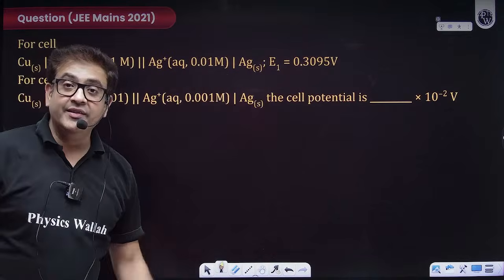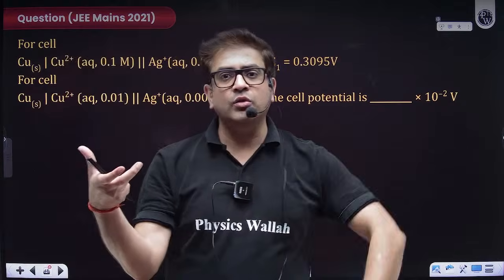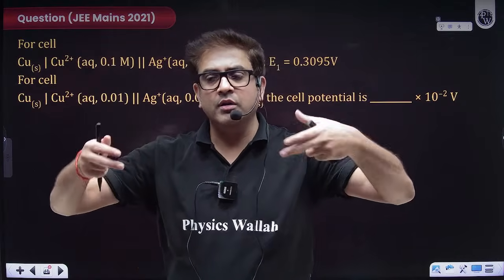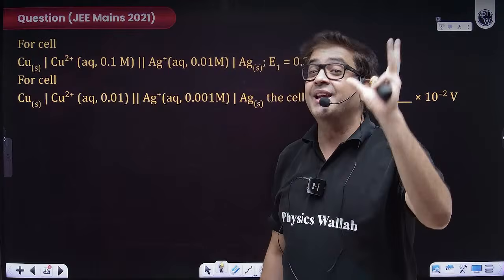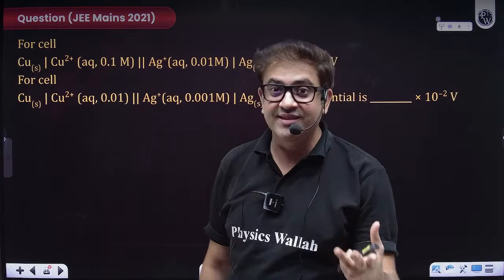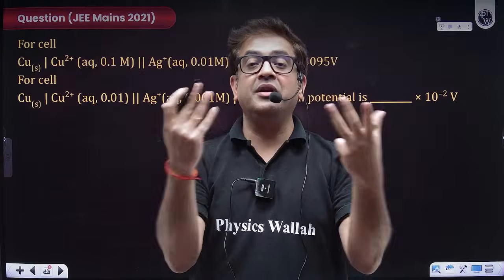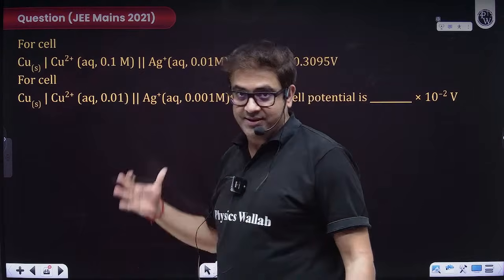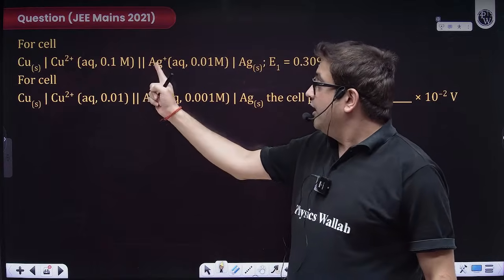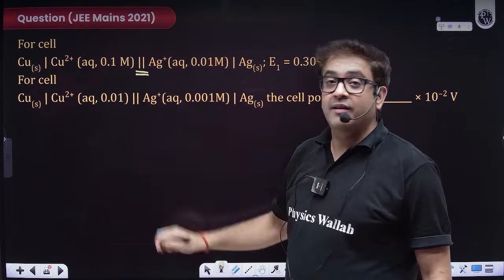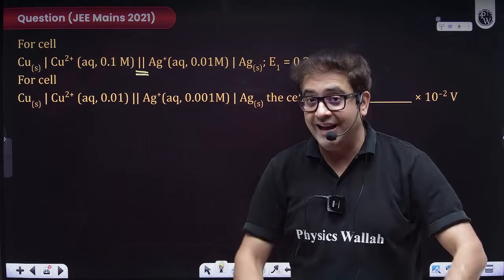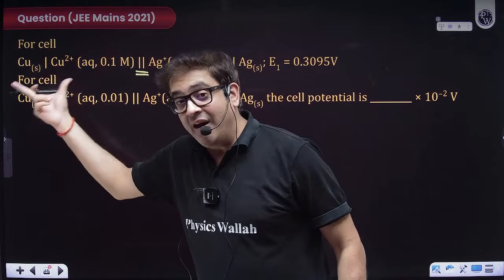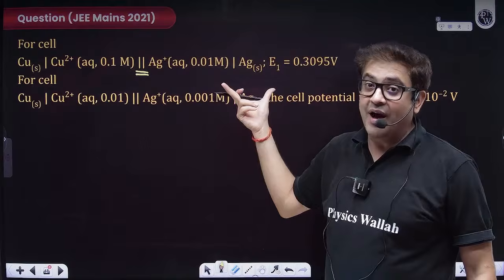Now, here you are given a cell, but sir, I cannot see the cathode, anode, dipped. Sir, what is this? This is the cell representation. Obviously, in your questions, they will not give you the complete picture. Rather, they have a technical feature called cell representation. You have a salt bridge represented by a double dash. On the left side, you have the anodic compartment. On the right side, you have the cathodic compartment.